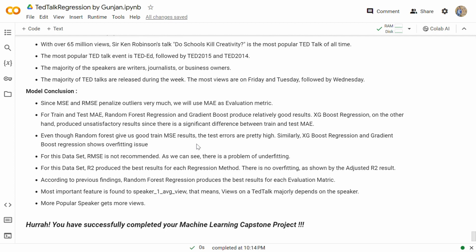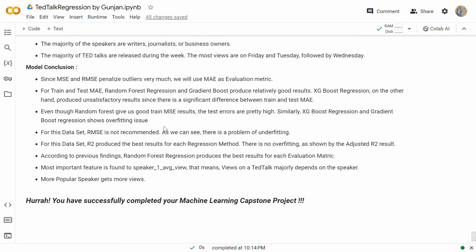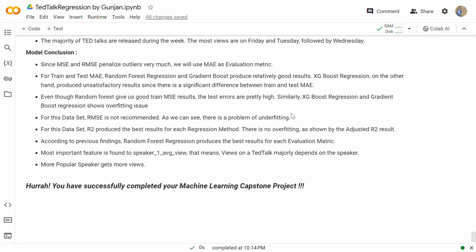XGB regression, on the other hand, produces unsatisfactory results, since there is a significant difference between the train and test mean absolute error. Even though random forest gives us good train mean squared error results, the test error is pretty high. Similarly, XGB regression and gradient boost regression show overfitting issues. For this data set, root mean squared error is not recommended, as we can see there is a problem of underfitting.